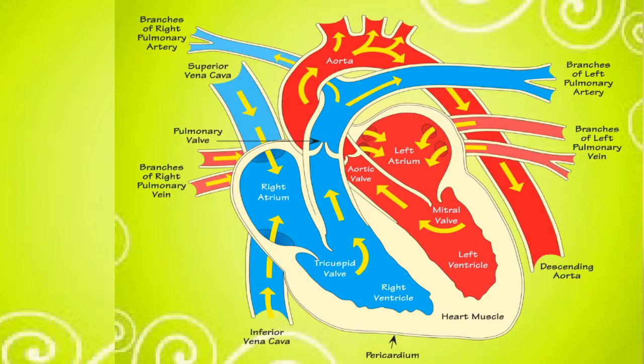Then here branches of right pulmonary vein. It is pulmonary valve. Then white color, heart muscles. Then this red down, descending aorta.